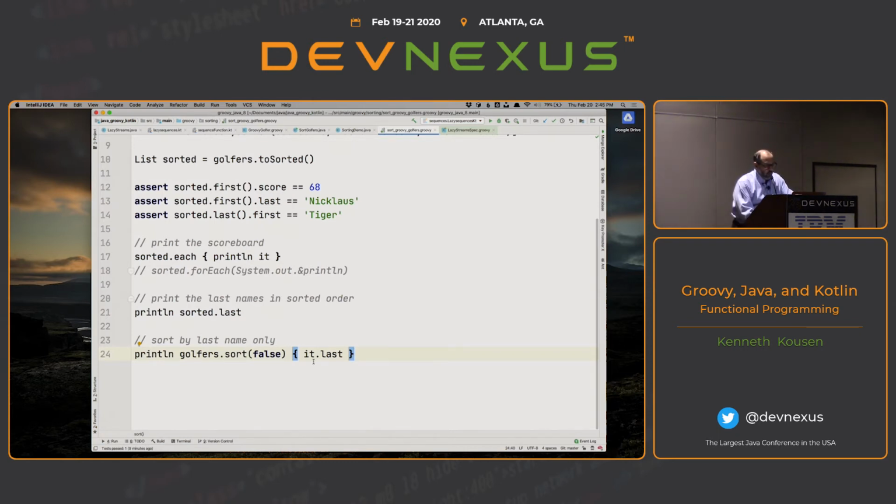Now this does show one other thing that comes up in both Groovy and Kotlin, but not in Java. In Groovy and Kotlin, if the last argument to a method is a lambda or a closure, then you put it out after the parentheses. So in fact, this is a 2-argument sort method. The first argument's a Boolean, the second argument is a closure. So it is considered idiomatic in both Groovy and Kotlin to put the lambda after the close parens, which is interesting. It looks funny at first, but you get used to it, and it means you don't always go hunting around for a close paren.